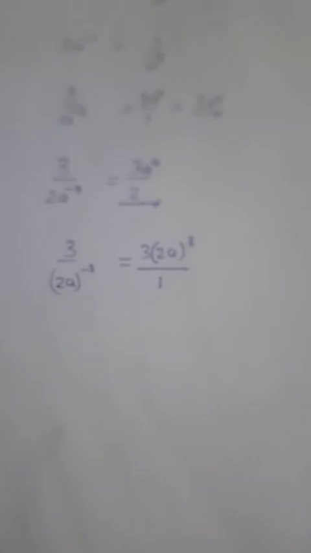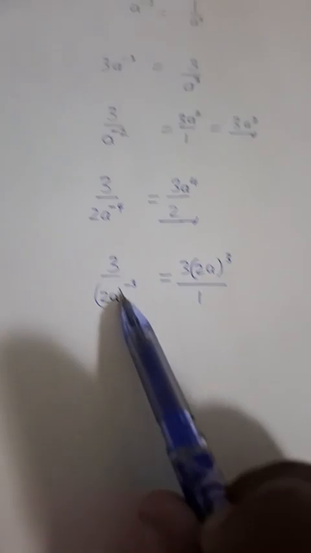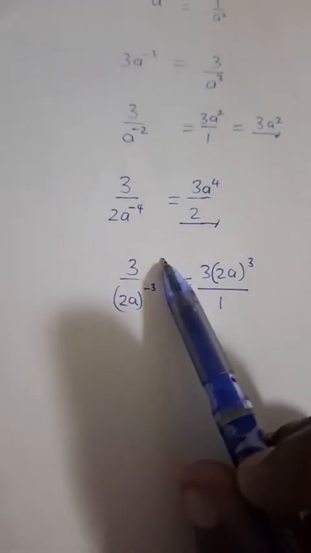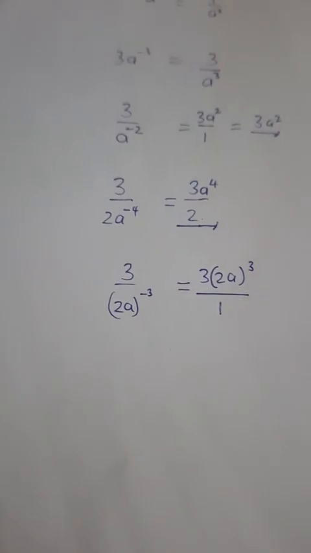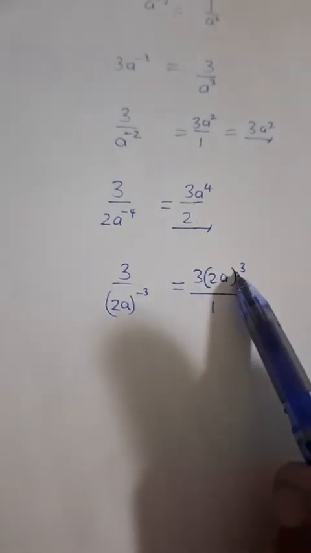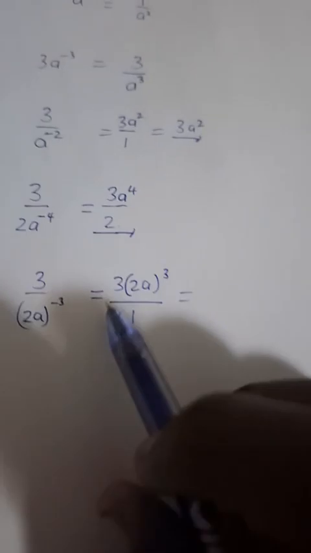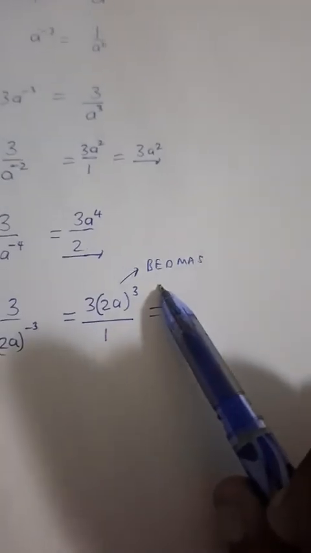Do you see this, guys? All of 2a went to the numerator because it's all raised to the power negative 3, but then its exponent changes from negative to positive. Then finally, we are not done. This 2a to the power 3, please let's remember we can go ahead and simplify, but we need to make sure when we do so, we remember BEDMAS.